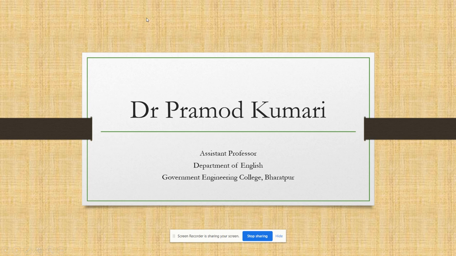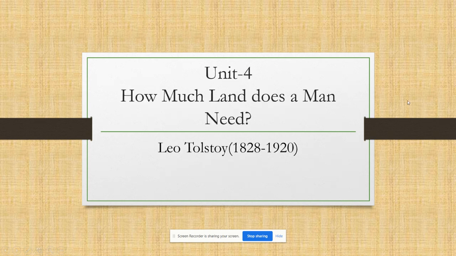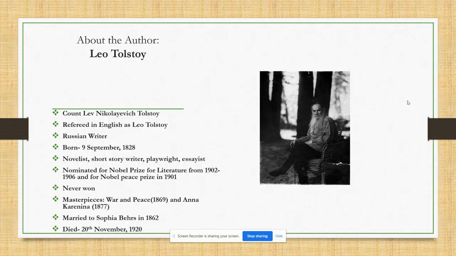In continuation of the video lectures, today we are going to do How Much Land Does a Man Need by Leo Tolstoy. Leo Tolstoy was a Russian writer. His name in Russia was Count Lev Nikhailovich Tolstoy, and he is referred to in English as Leo Tolstoy.